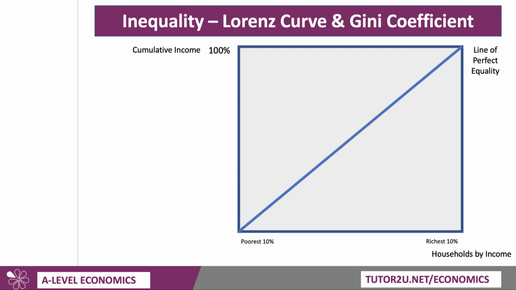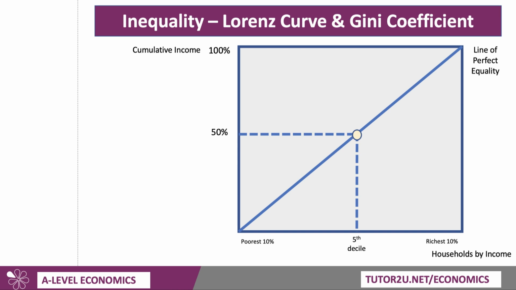Now, if there was no inequality, this is what it would look like, with a proportional share of income flowing across the households, so that 50% of income would go to the bottom 5 deciles, and 50% would go to the top. Well, that's just a theoretical idea, of course, because there's no society like that, but that's the line of equality.